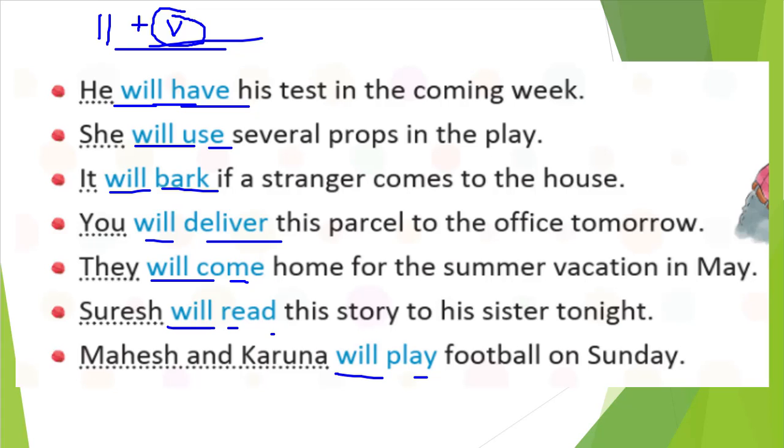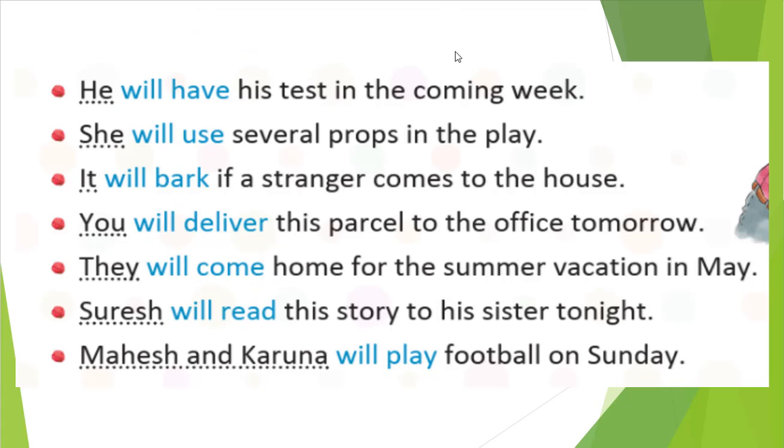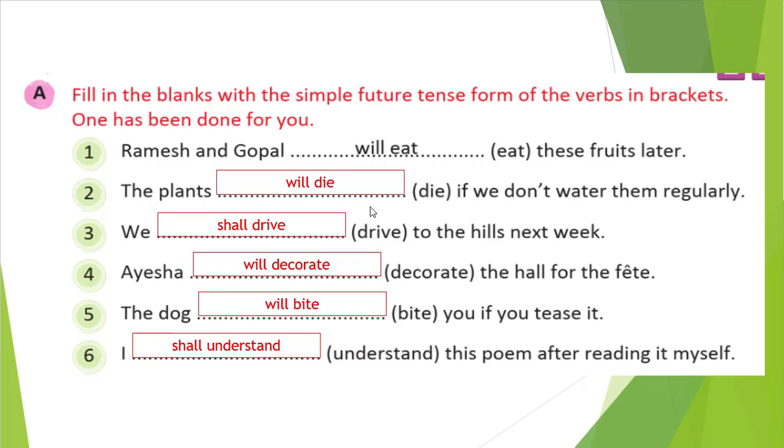Okay. So we have seen this example. Let's see some exercise. So you see here, I have clearly mentioned the answers. Ramesh and Gopal, what is the simple future tense form of the verbs in bracket? So what we need to do here, we just need to fill in the blanks with a simple future tense. That is our task. Ramesh and Gopal, blank space. Here a verb is given in every bracket: die, dry, decorate, bite, and understand. So what we need to do? We need to use this verb and fill in the blanks in a simple future tense.